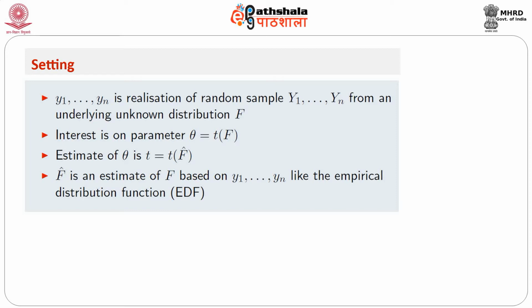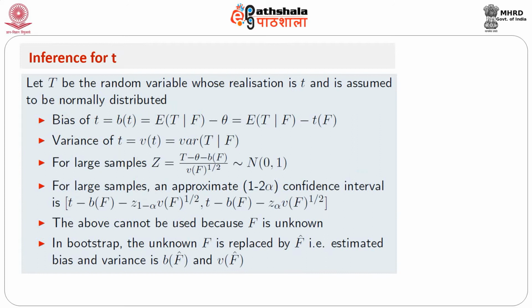Now, there can be a few questions. For example, what are the bias and variance of t? What is a reliable confidence interval of theta? How can we test hypotheses related to theta? To construct a confidence interval, we can assume that there are two quantities. One is the bias b(F), which is the expectation of t given F minus theta, equal to the expectation of t given F minus t(F), the true bias of the estimate t.